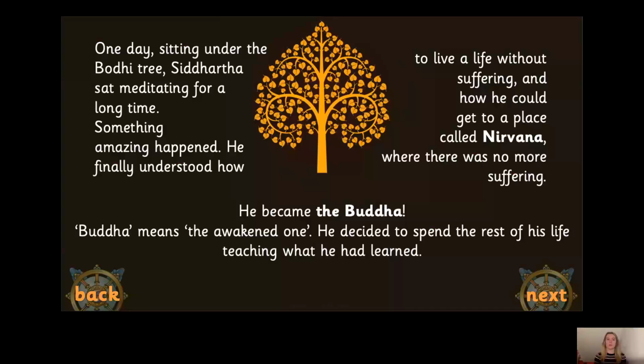Okay, one day, sitting under the Bodhi tree, Siddhartha sat meditating for a long time. Then something amazing happened. Wonder what it was. Shall we find out? He finally understood how to live a life without suffering and how he could get to a place called Nirvana, where there was no more suffering. He became the Buddha. Buddha means the awakened one. He decided to spend the rest of his life teaching what he had learnt. Shall we find out what he taught people?